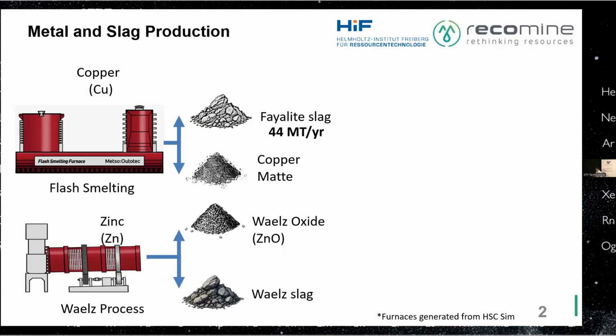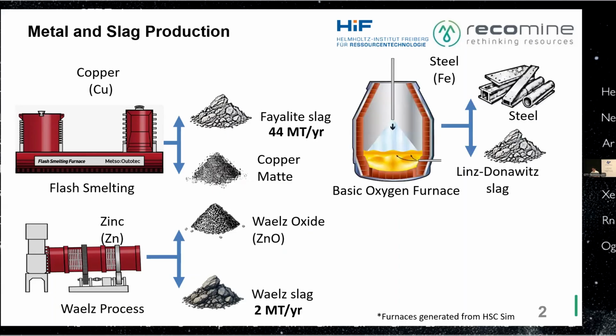And in recycling of zinc, we are producing Waelz oxide, which is the zinc oxide, and also Waelz slag. Every year, we are generating 2 million tons of Waelz slag. And in the steel industry, in the basic oxygen furnace, we are producing steel, and at the same time, the Linz-Donawitz slag.